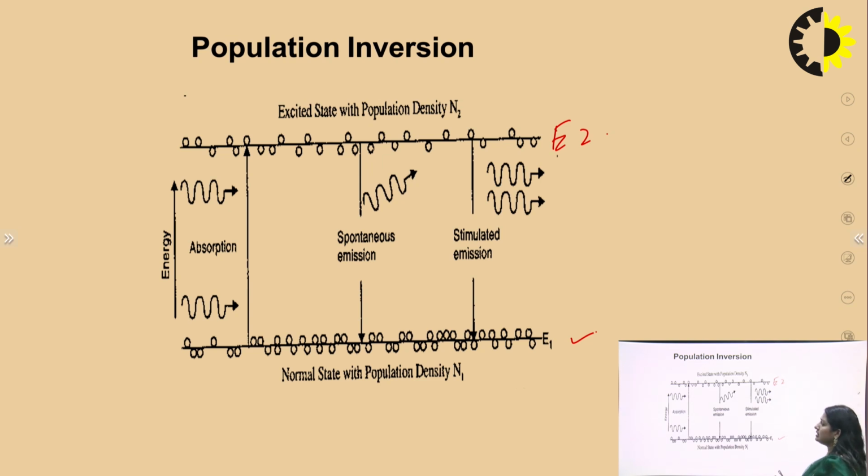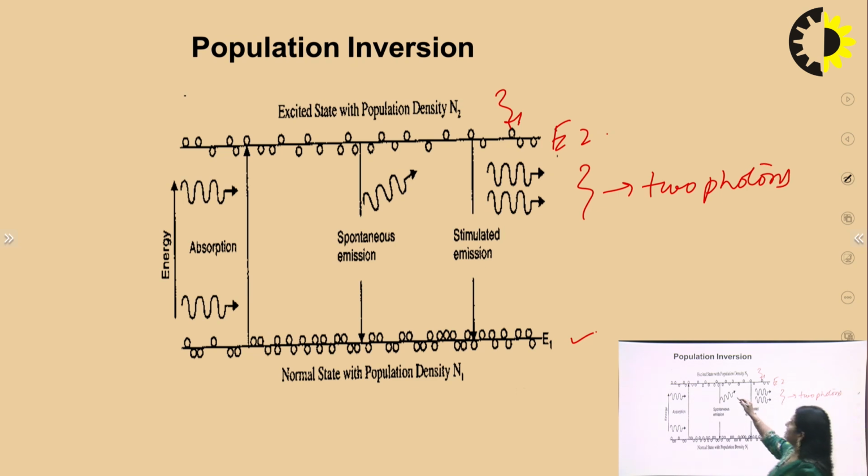The difference is that in spontaneous emission, the atom moves towards the lower energy state on its own. In stimulated emission, one photon is required, incident on the high energy atom, and then 2 photons are released. In spontaneous emission, only 1 photon is released. So obviously the gain in spontaneous emission is lesser as compared to stimulated emission. For lasing action, it's required that we have stimulated emission.